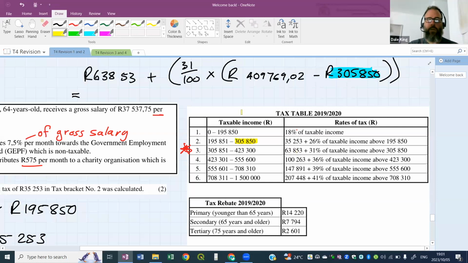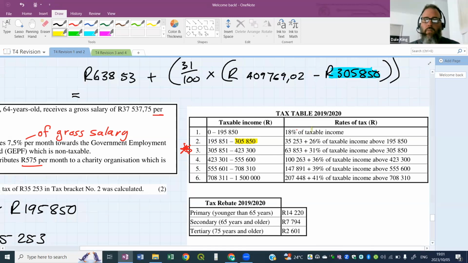So bracket 2 stops at 305,850. If you go over, if you earn 305,851, you will say I'm 1 rand over, 1 rand times 31% plus the 63,853. Oh, okay. So we don't need to minus the one in bracket 3.